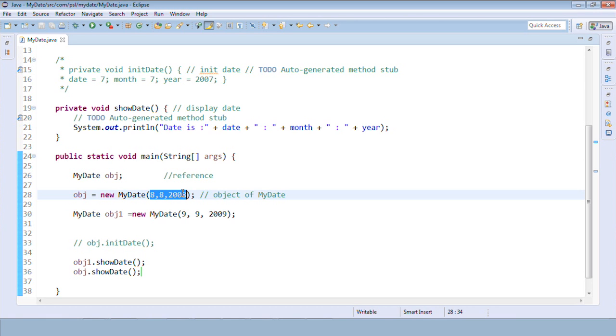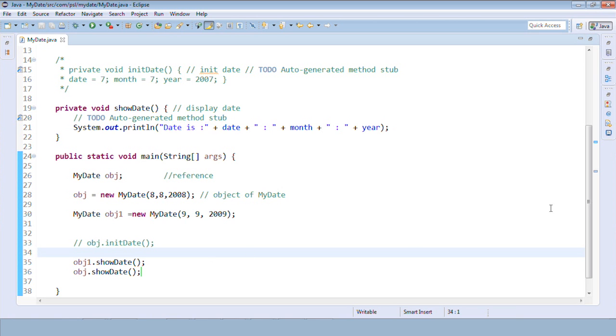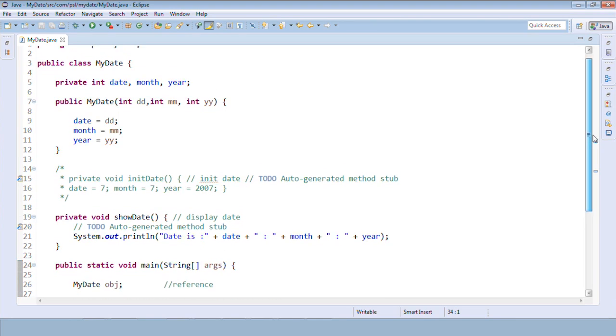This reference remembers this. If I run this, I'll get two outputs now. On OBJ1 I'll get 99-2009, and on OBJ I'll get 88-2008. Cool. Okay, let's come back to our demo.